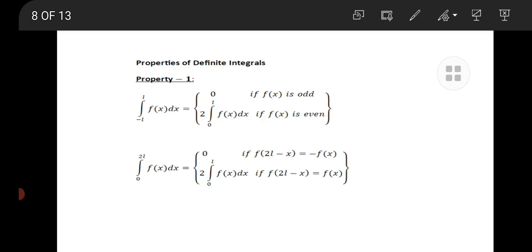In the same manner, for the interval 0 to 2L, the integral is 0 if f of 2L minus x is equal to minus f of x, and it is 2 times the integral 0 to L f of x dx if f of 2L minus x is equal to plus f of x.